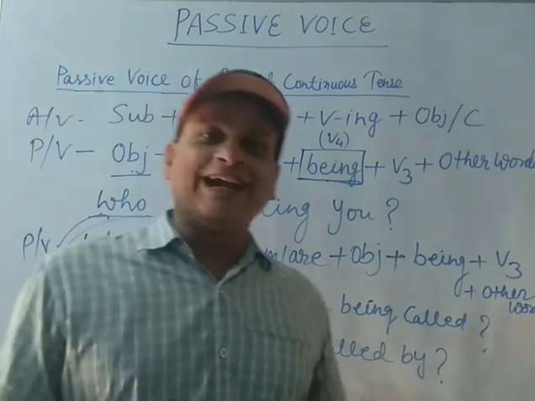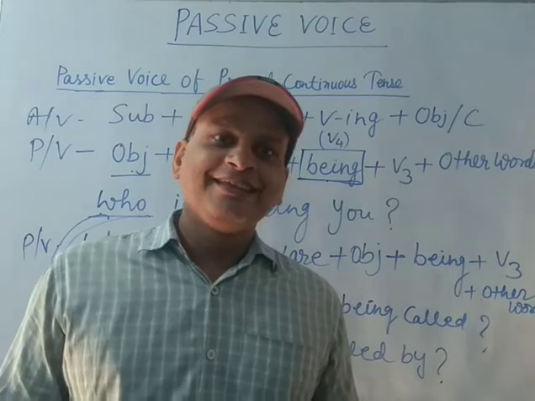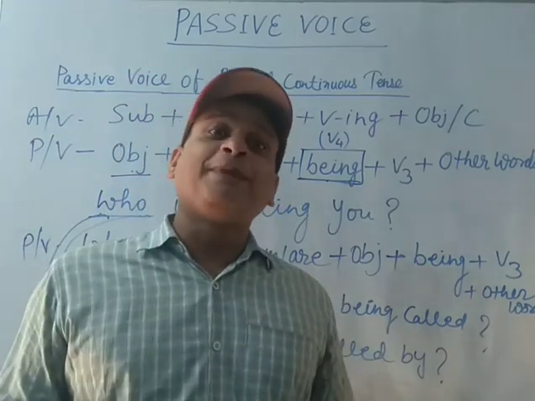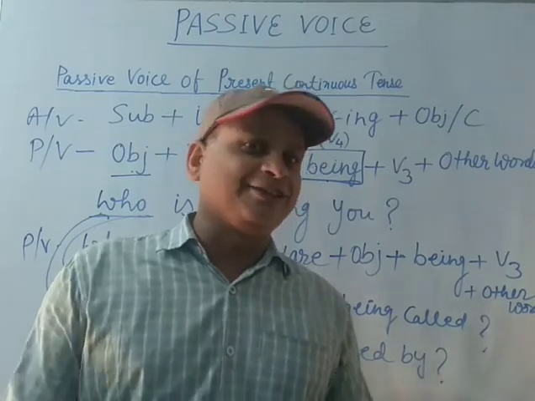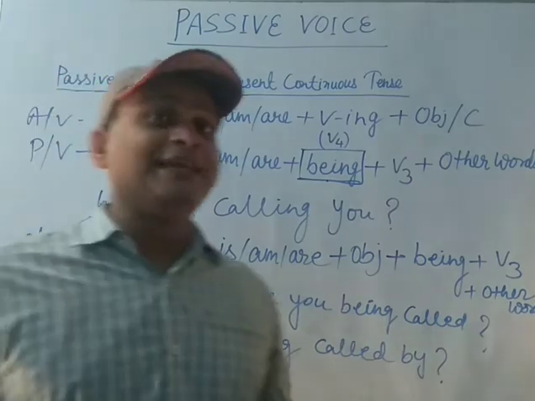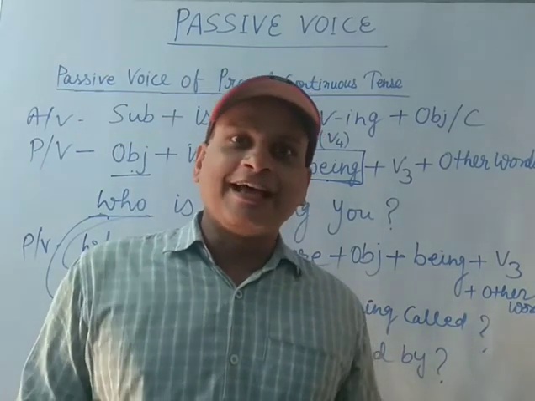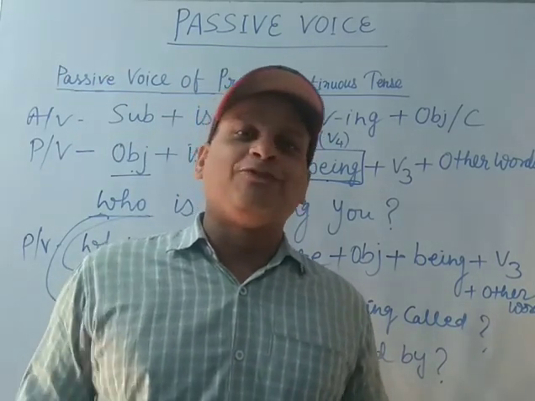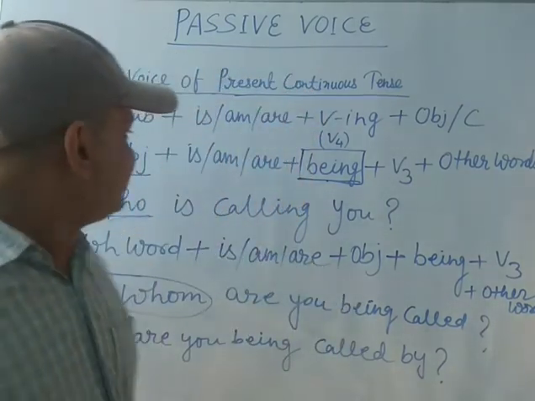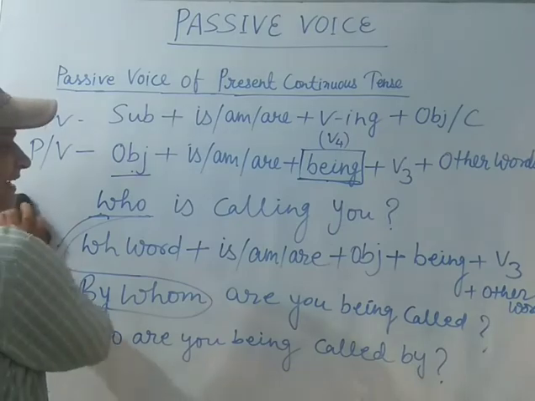You are being called by your papa. It means your father is calling you. Is it clear? Or you can say, by whom are you being called? Yes, you are being called by your father. So you should go immediately. So this is the WH form of the sentence.